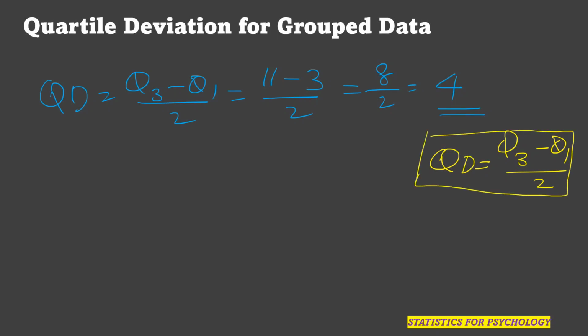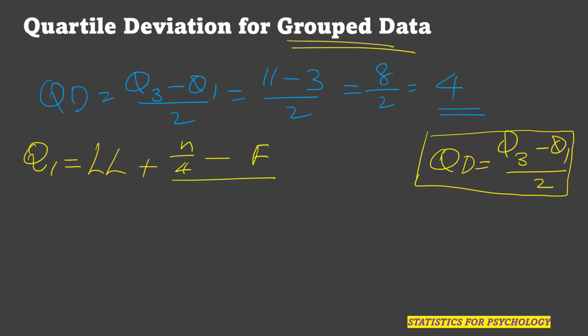But for a grouped data, the calculation of Q3 and Q1 is different. How can we calculate Q1 and Q3? I am talking about grouped data. For a grouped data, Q1 is given by lower limit plus ((n by 4 minus F) divided by f1) into i. You can remember this formula. You can note this formula. It is very important.